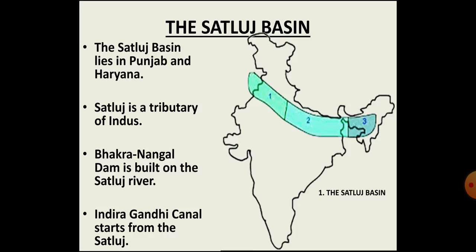Now if we talk about the crops grown in the Satluj basin, so children, in this region wheat, rice, cotton and sugarcane are grown in plenty. Chandigarh, Jalandhar, Patiala, Ludhiana, Ambala and Amritsar are some important cities of the Satluj basin.